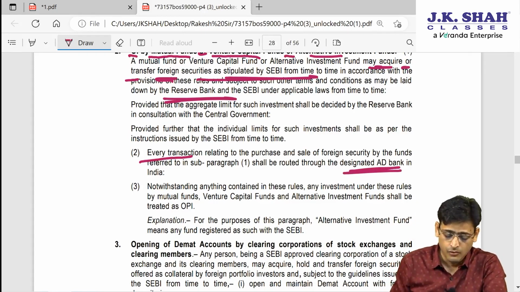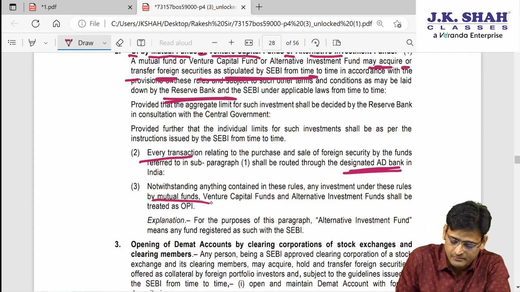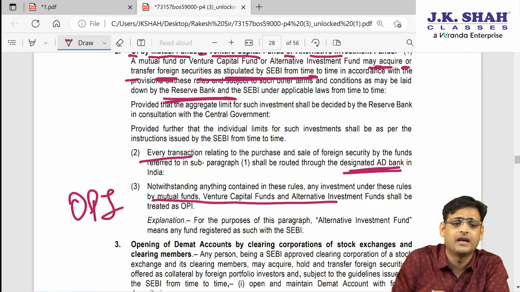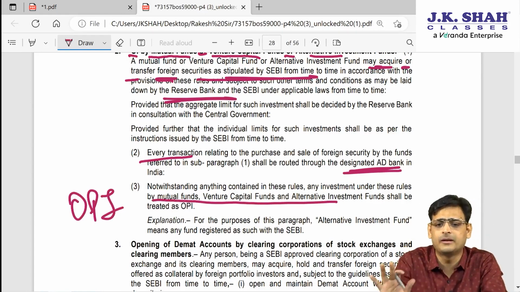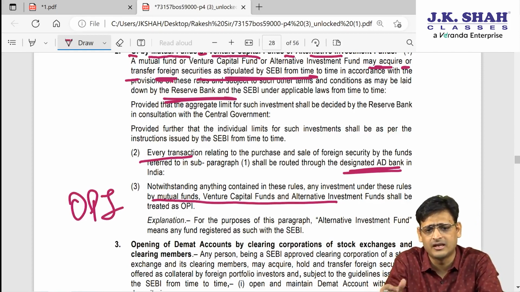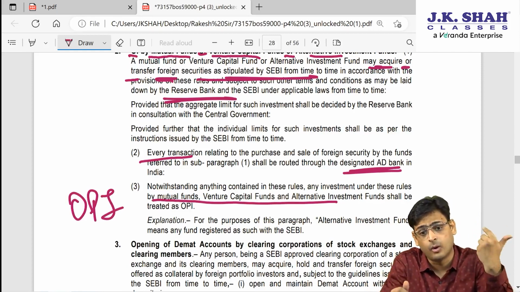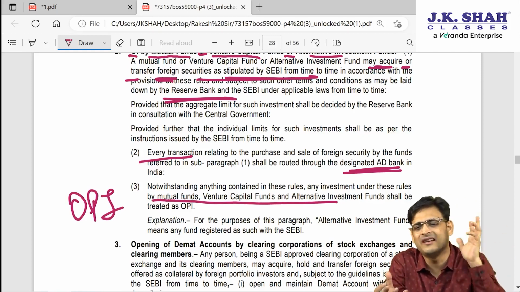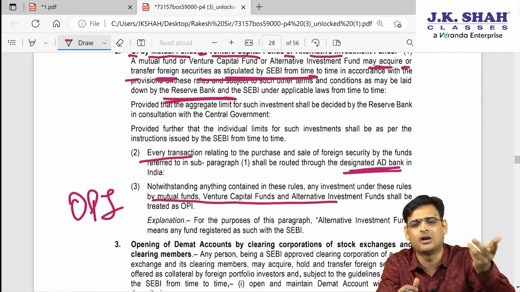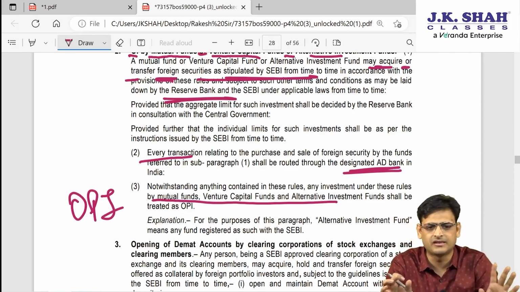And then whatever investment is made by them will always be treated as OPI. So whatever investment is made by mutual fund, venture capital, AIF, whatever is given in this rule, it will always be treated as OPI, because they never make any investment to take control. The intention is always to earn out of it. So it is always treated as OPI.